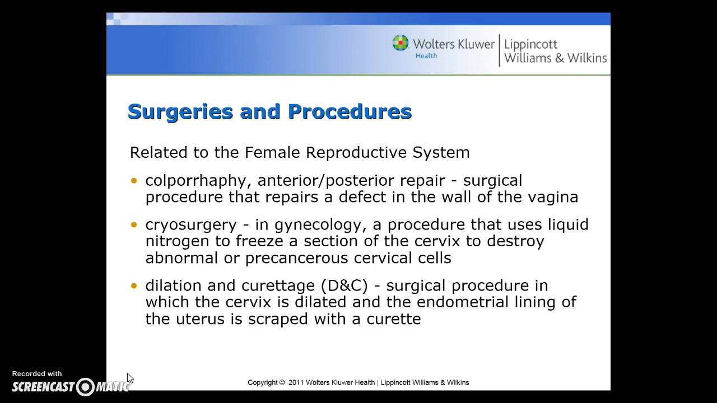A cryosurgery is a gynecological procedure that uses liquid nitrogen to freeze a section of the cervix to destroy abnormal or precancerous cervical cells. And a D&C is a dilatation and curettage, the surgical procedure in which the cervix is dilated and the endometrial lining of the uterus is scraped with a curette.